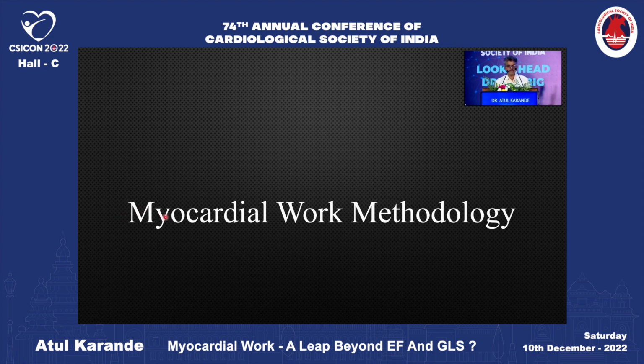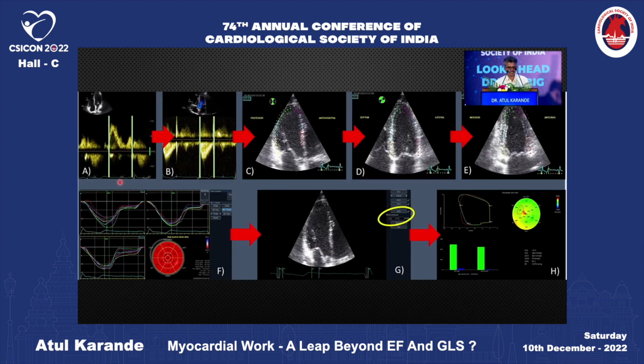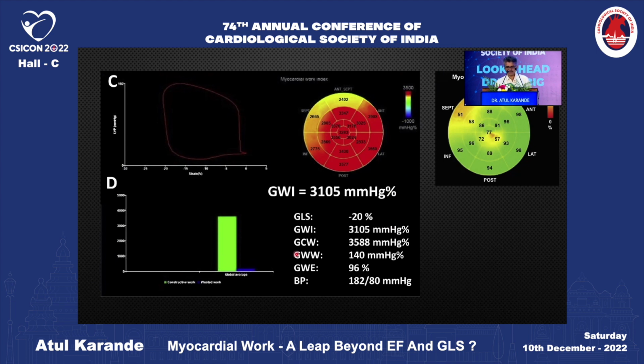Now, how to measure the myocardial work? Very simple. Just mark the mitral and aortic valve opening and closure times with the help of Doppler. Then the points may be readjusted in the apical three-chamber view if required. Then measure the longitudinal strain as usual and enter the systolic and diastolic BP. And the machine automatically provides